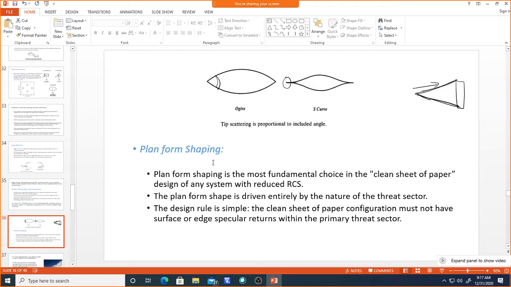Now, another form of shaping is planform shaping. This is also one of the shaping techniques. The planform shaping is the most fundamental choice.